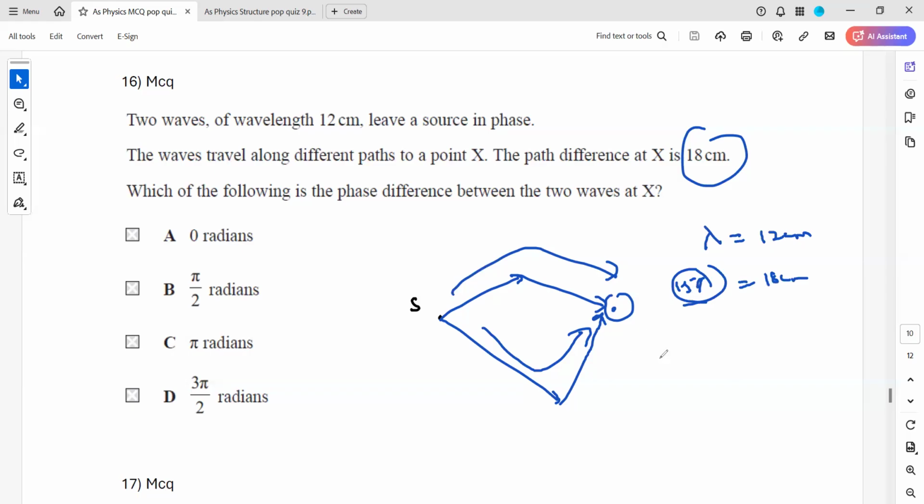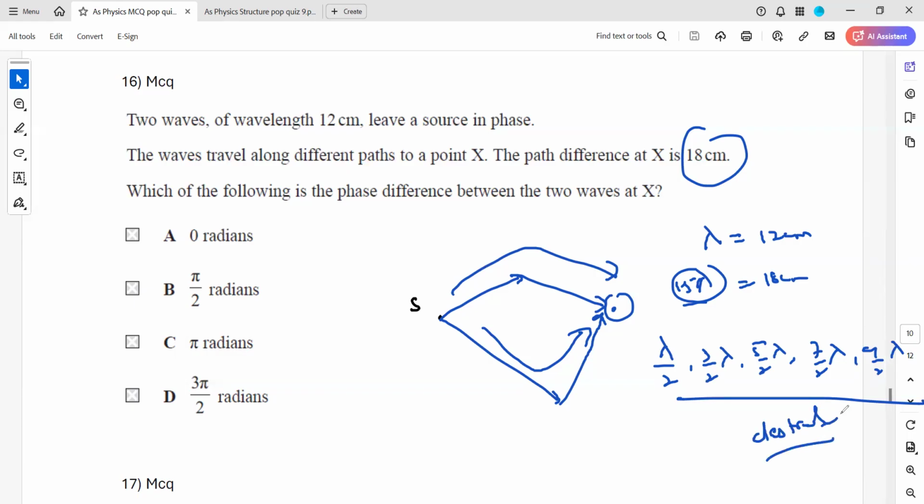Whenever a path difference is like lambda by 2, 3 by 2 lambda, 5 by 2 lambda, 7 by 2 lambda, 9 by 2 lambda, and so on, what kind of interference will you have? You will have a destructive interference, like the two waves cancel out each other. And as the two waves cancel out each other, what should be the phase difference? The phase difference should be 180 degrees between the two waves to completely cancel out each other.